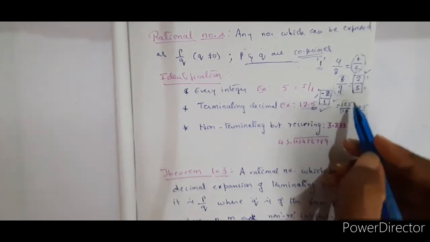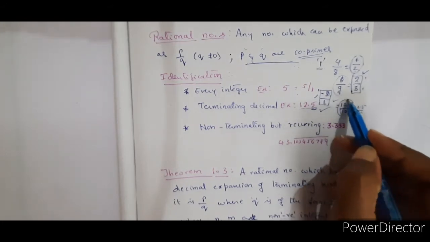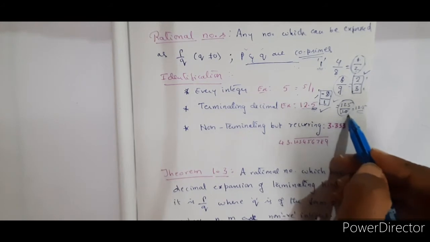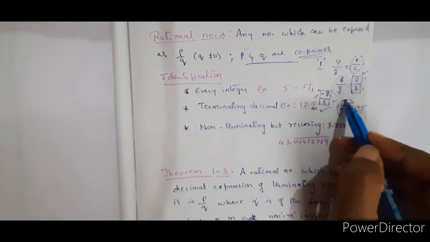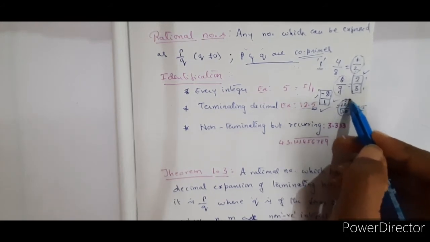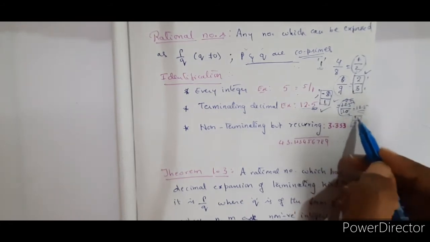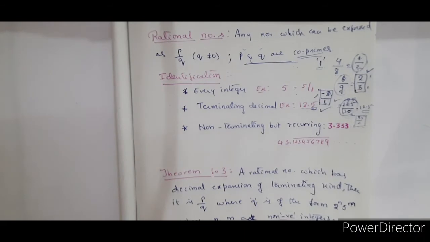And now you may say, ma'am, these are not coprimes. Yes, you reduce it. How can you reduce it? 5 2s are 10, 5 25s are 125. So 25 by 2. Now here again these two are coprimes. So any number which can be expressed in P by Q form can also be reduced to coprimes, and then that is a rational number.